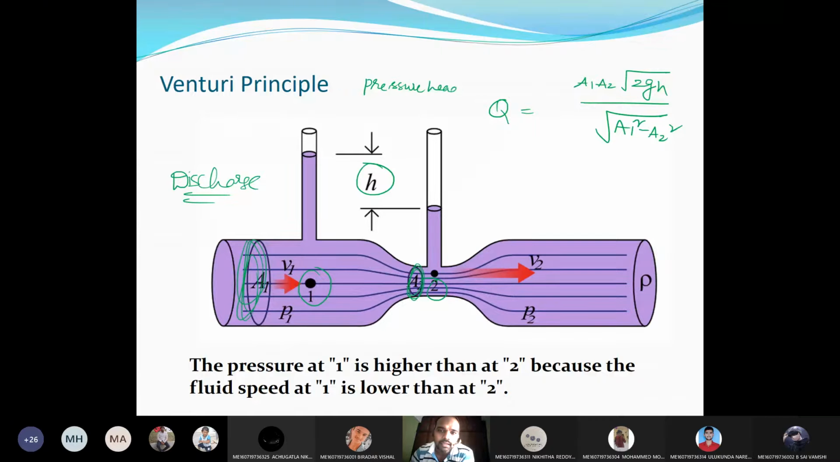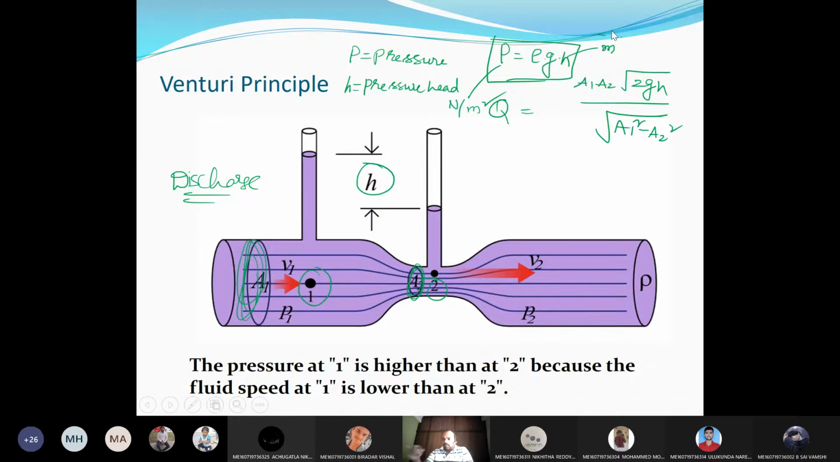It is pressure head, right? H is the pressure head. I think I discussed it while discussing thermodynamics. P is the pressure, right? So P is equal to rho into g into h. This is the relation between pressure and pressure head. Pressure will be in bar or Newton per meter square, whereas pressure head will be in meter.